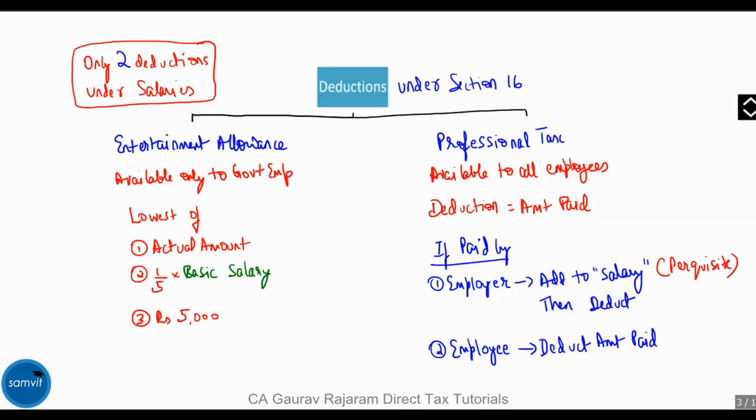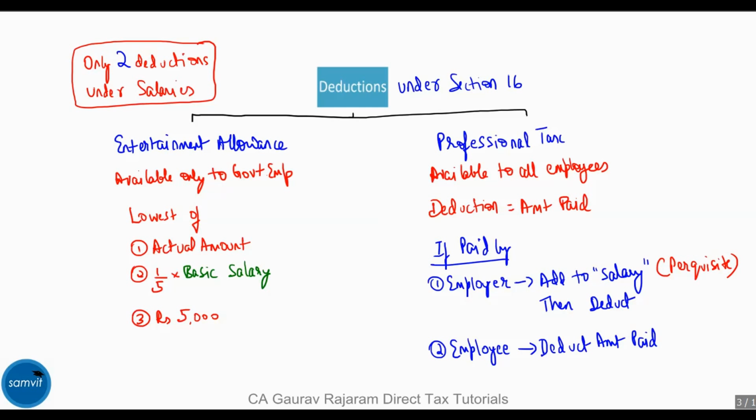There are only two deductions available under this head. One for entertainment allowance. This is available only to a government employee and it is given to the extent of the lowest of the actual amount, 1/5 of the basic salary, or 5,000.